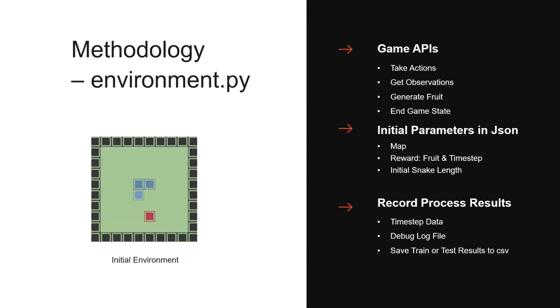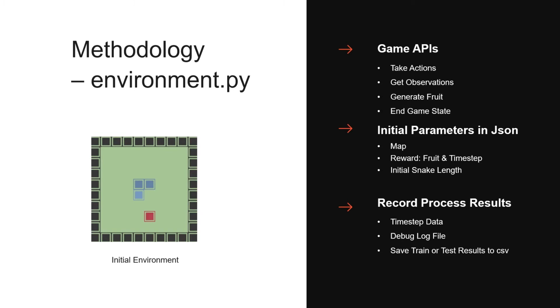The second Python file is the environment.py. So the snake will take the actions by calling the game APIs, and we can get the frames of the snake by calling the APIs. We can also generate the fruit whenever a fruit is eaten, and we can know how the game ends, like the snake hits into itself or hits into the wall.